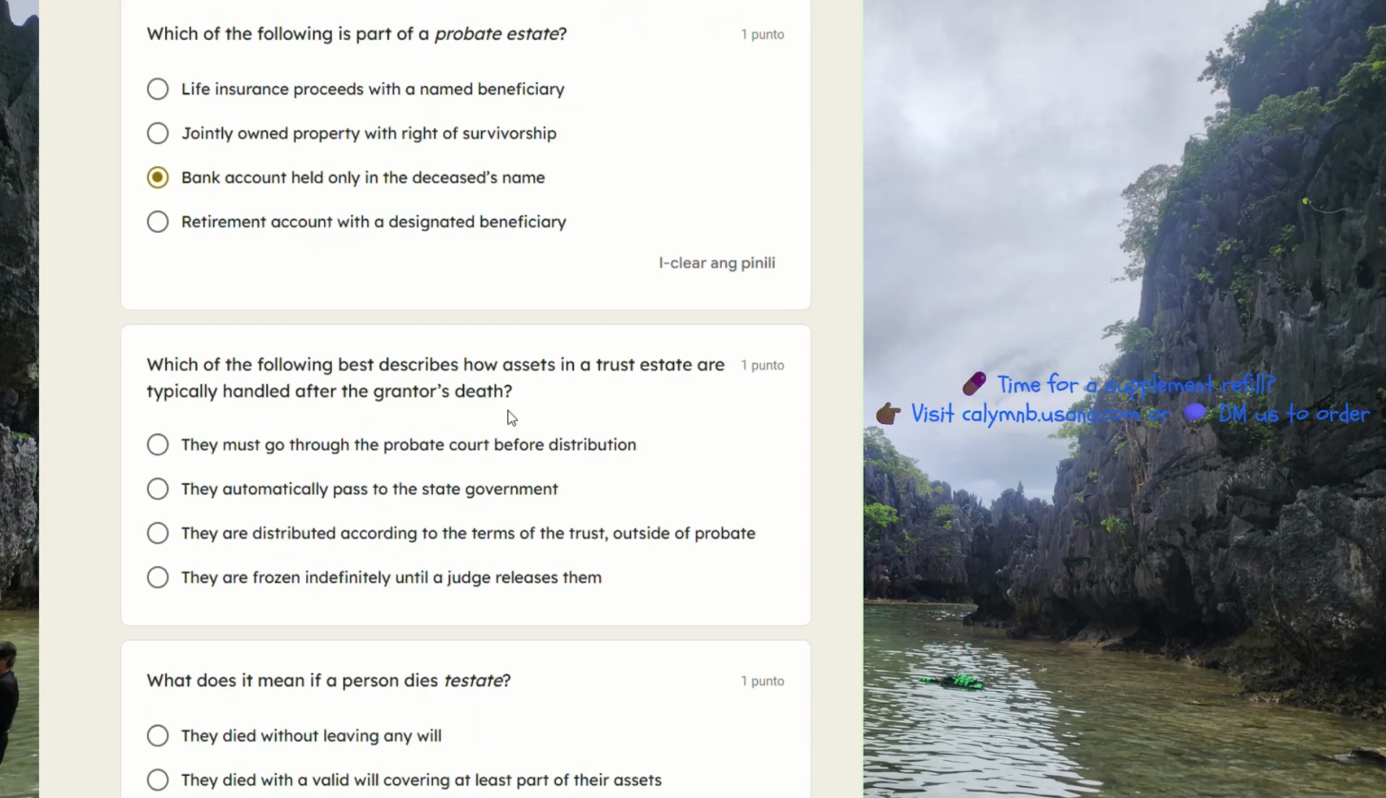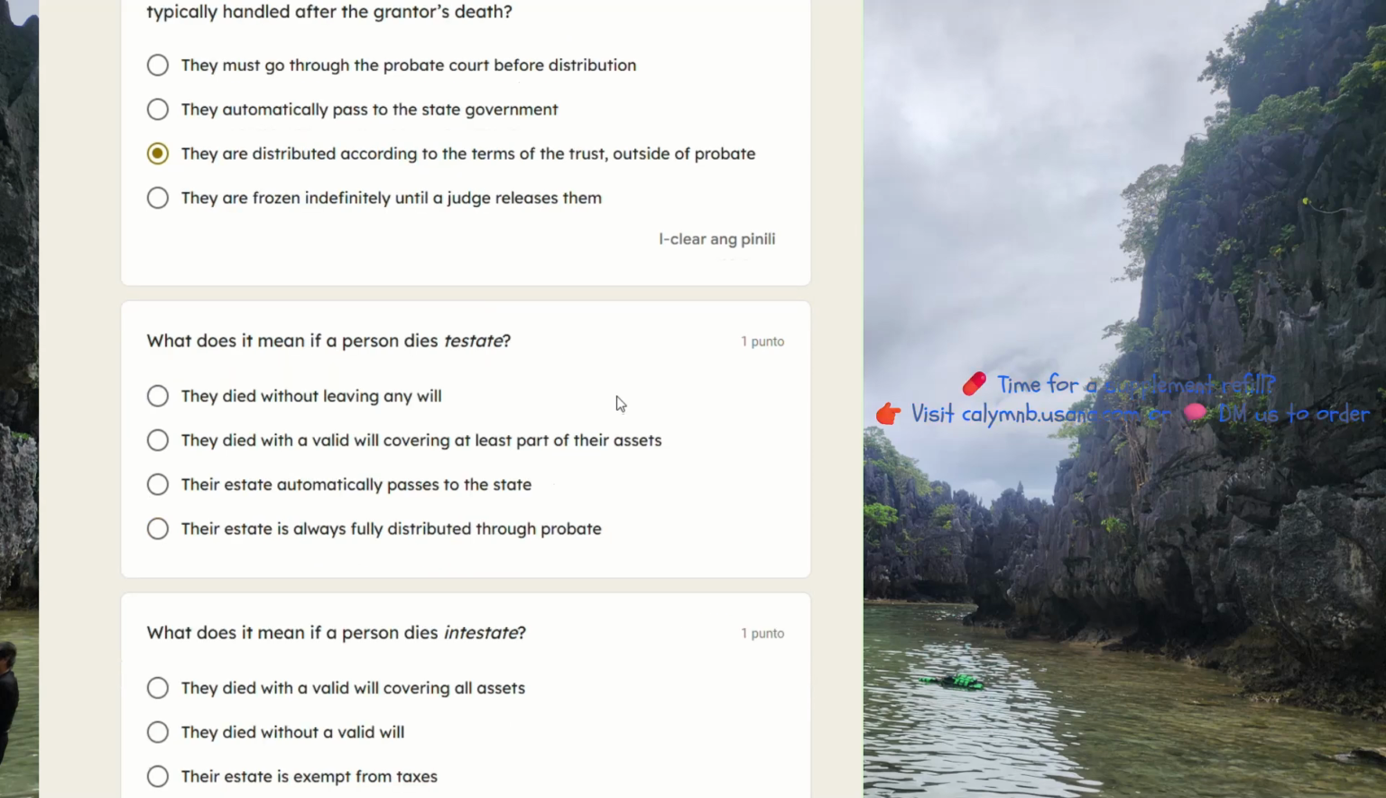Which of the following best describes how assets in a trust estate are typically handled after the grantor's death? They must go through the probate court for distribution. They automatically pass to the state government. They are distributed according to the terms of the trust outside of probate. They are frozen indefinitely until a judge releases them. C. Trust estate, right? Okay.